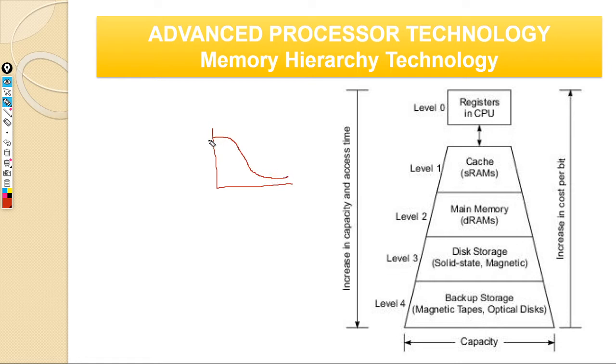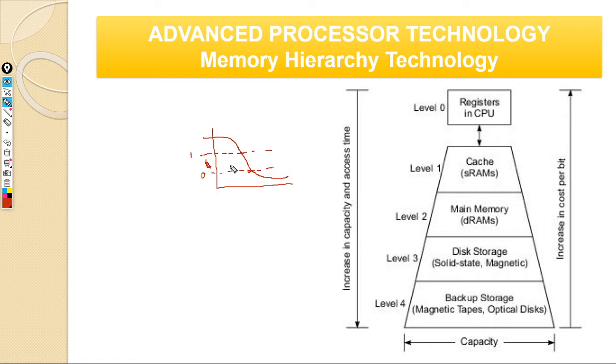The capacitor is the one that holds your logic bit 0 or logic bit 1. If it is up to here, you will have a threshold. Up to this you will call it 1, and anything below this you will call it 0. So this is some gray area. This is your logic 1 and this is your logic 0. Now you have to keep pumping this capacitor. The capacitance needs to be pumped every time. You need to refresh. So that is why it's called dynamic RAM. Dynamically you need to keep refreshing the RAM. It's a dynamic refresh, so that's why it is called dynamic RAM.